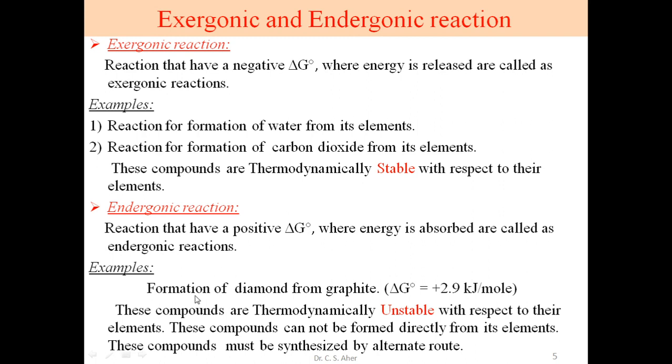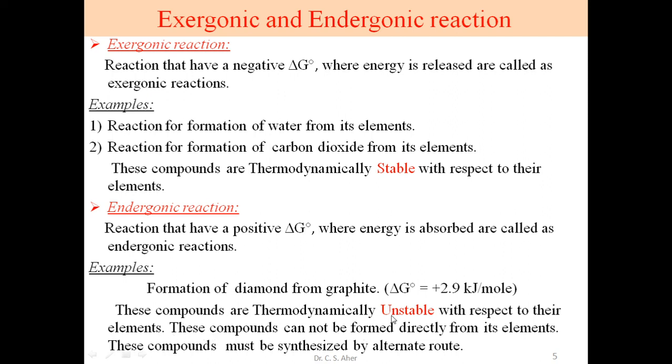Opposite to the previous case, in this case the compounds are thermodynamically unstable. Diamond is unstable as compared to graphite. Graphite is stable as compared to diamond. So the reactant graphite is stable as compared to the product diamond.